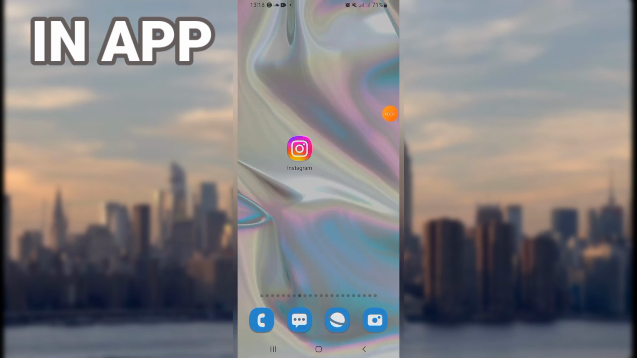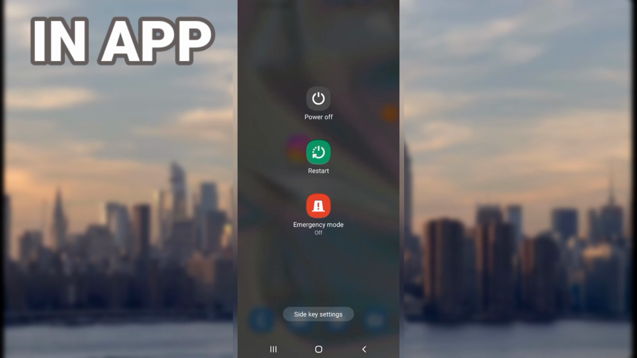Right now what you have to do is just restart your phone, and then you will see that your problem is being solved correctly.